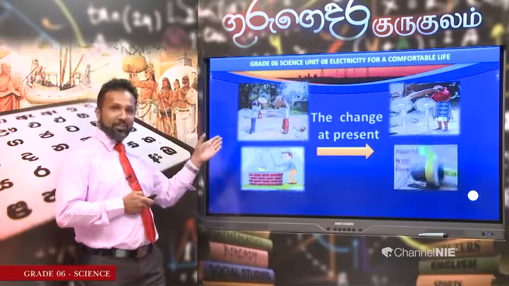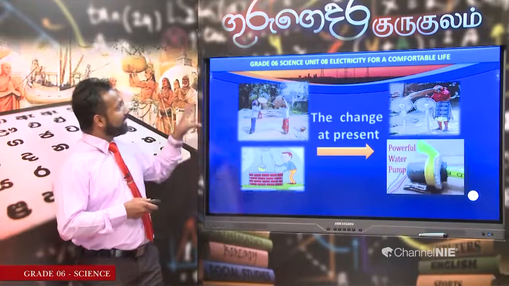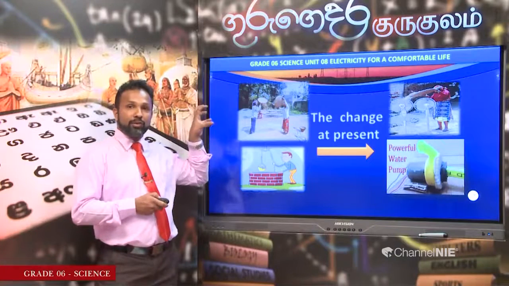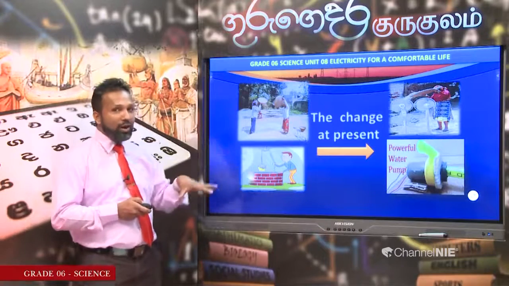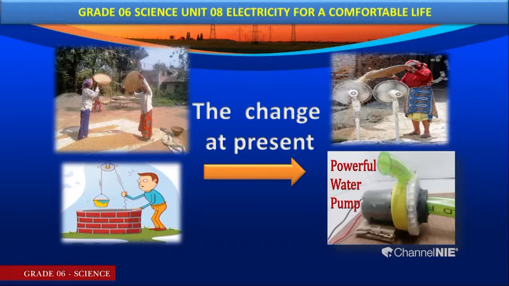This is another example that we learned earlier, right? Earlier, what did we do? We used the winnowing fan for winnowing paddy, and we got the natural wind energy for this purpose. Nowadays, we don't wait for whether there is wind or not. We just switch on the fan and hold the paddy over it. With the help of this energy, easily and quickly, we can separate the good seeds from the chaff.